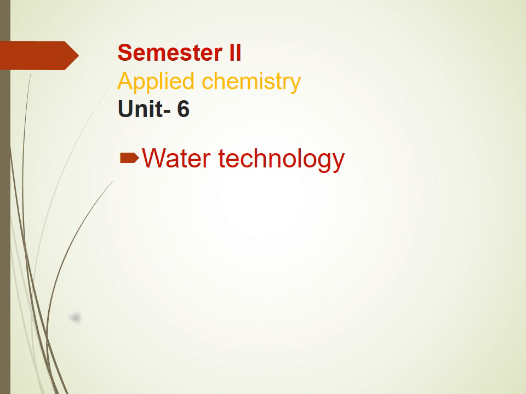Now, you know that in the first semester we discussed the paper that is energy and environment. In the same way, in the second semester, it is about applied chemistry. First of all, in this applied chemistry paper, we will start from unit 6, that is water technology.